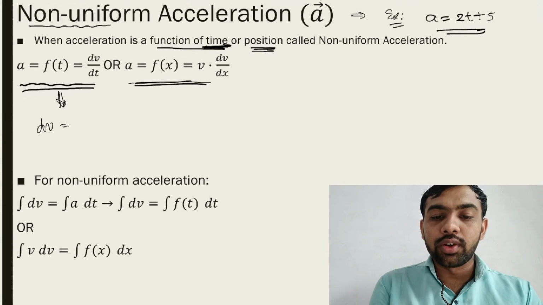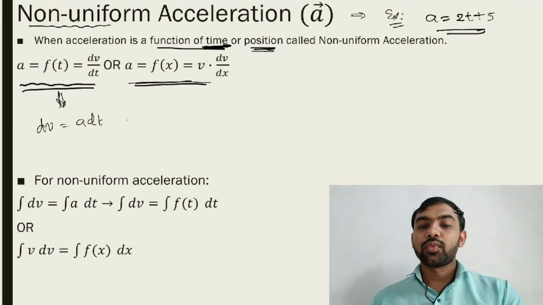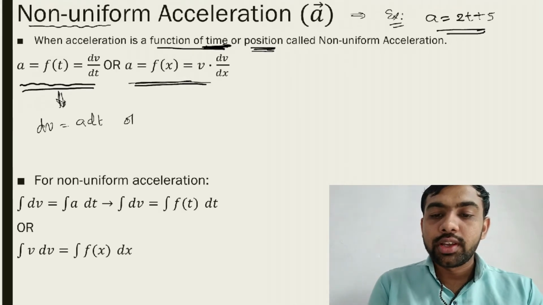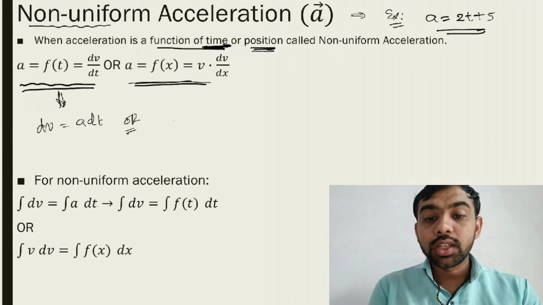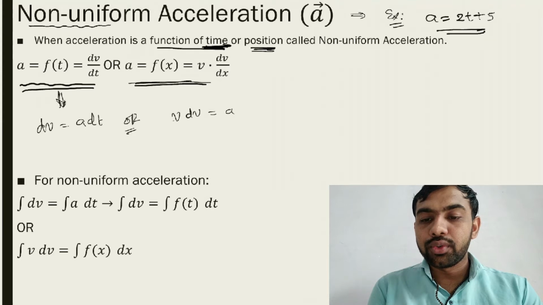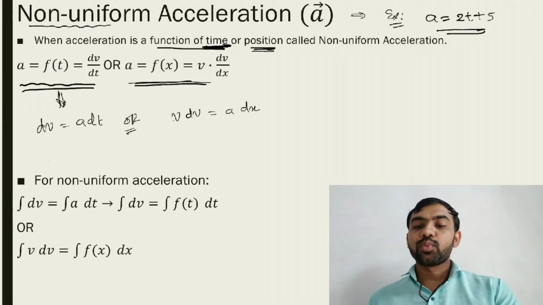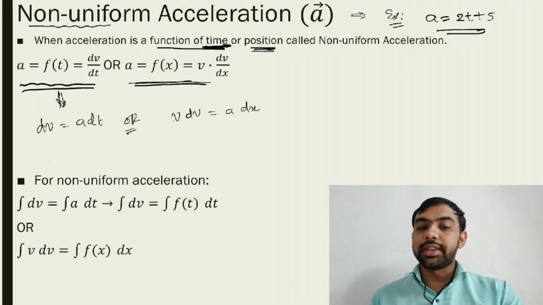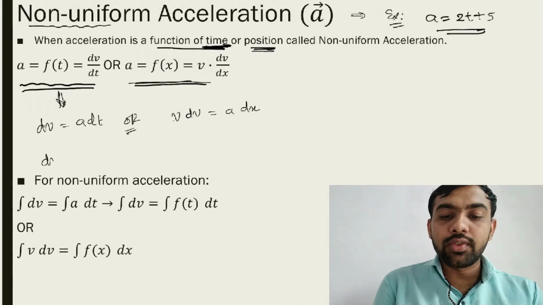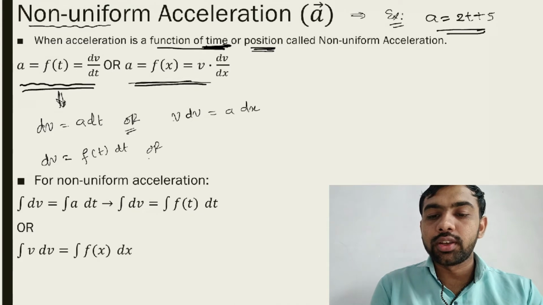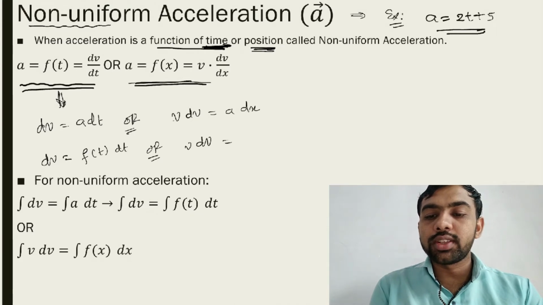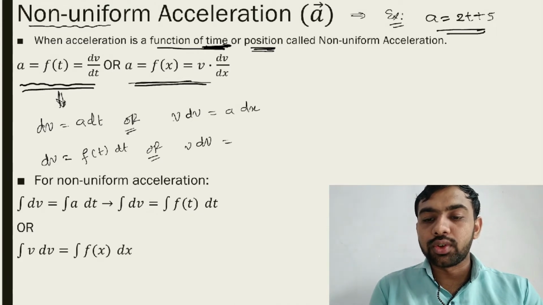So dv = a dt, or in the second case v dv = a dx. So this one is dv = f(t) dt, or v dv = a dx, where a is a function of x, so f(x) dx.